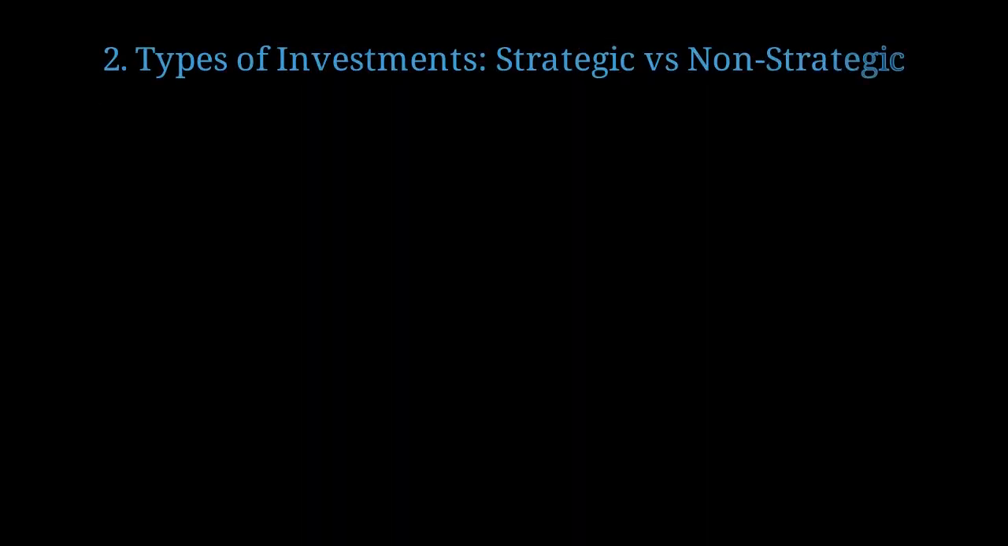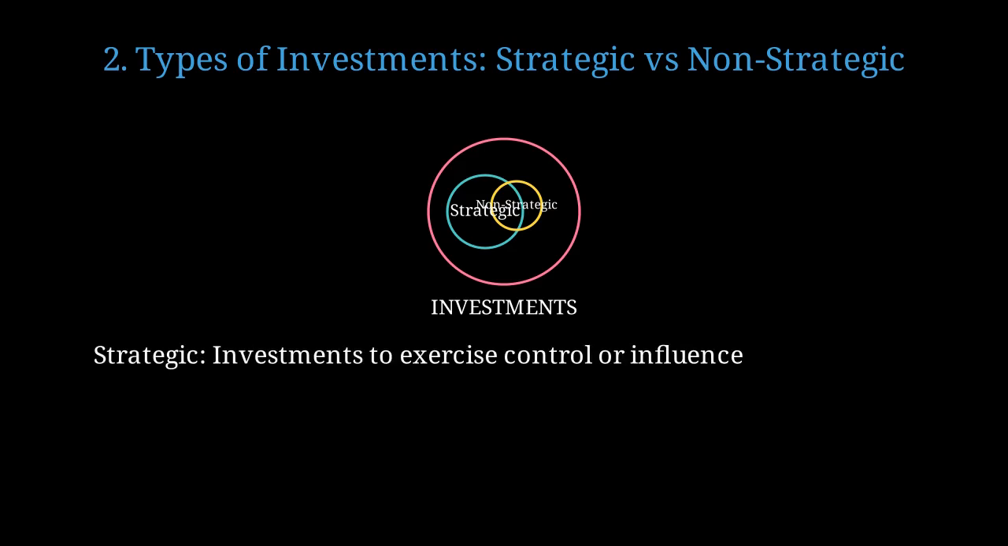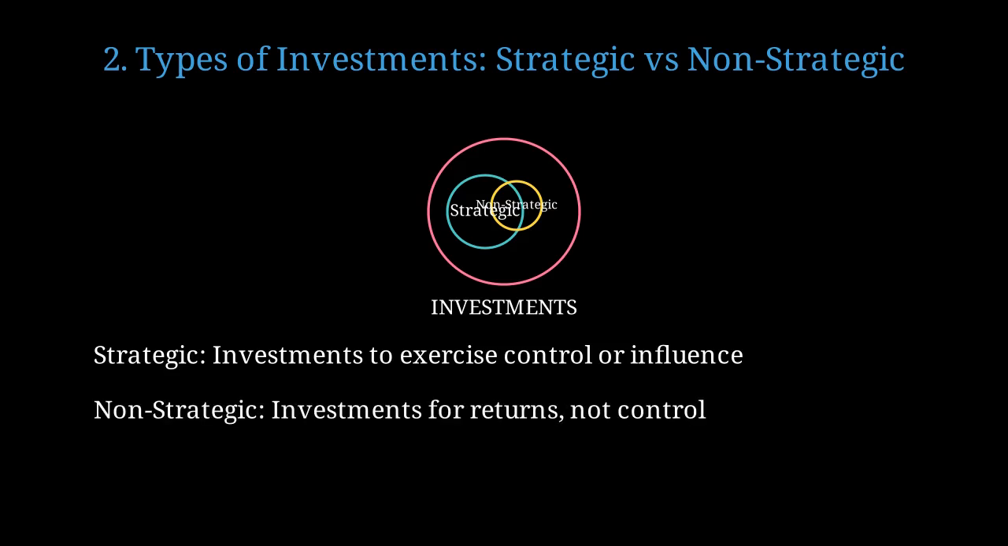Companies can make two main types of investments: strategic and non-strategic. Strategic investments aim to control or influence another company, while non-strategic investments are made for other reasons, like earning returns. Strategic equity investments are made specifically to exercise control or significant influence over another company. Non-strategic investments focus on earning returns through dividends or interest, without seeking control.